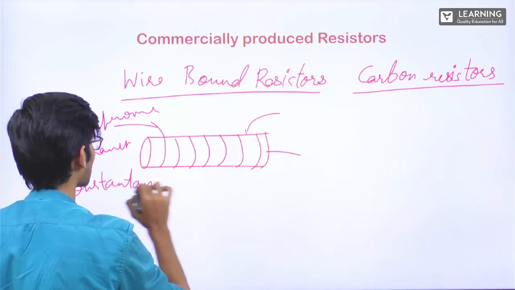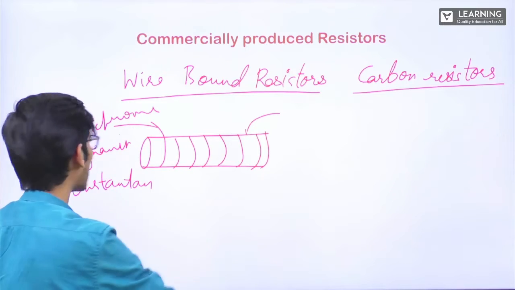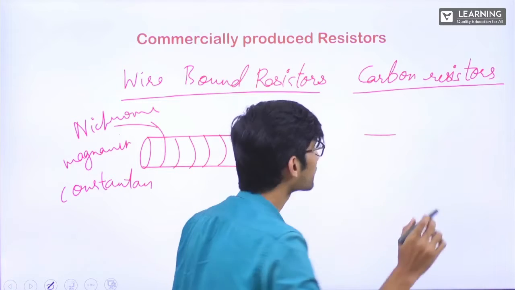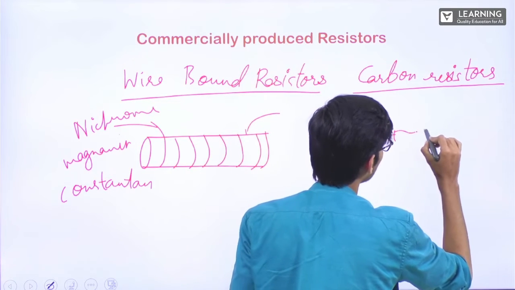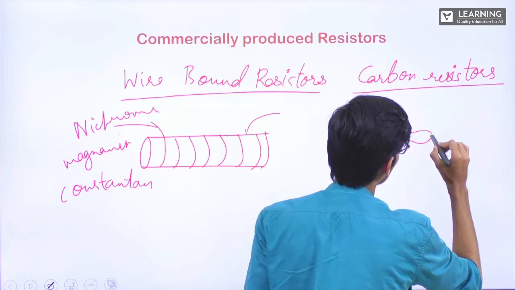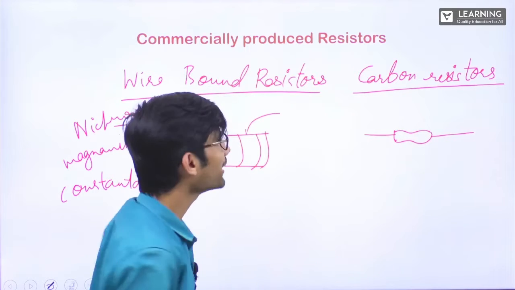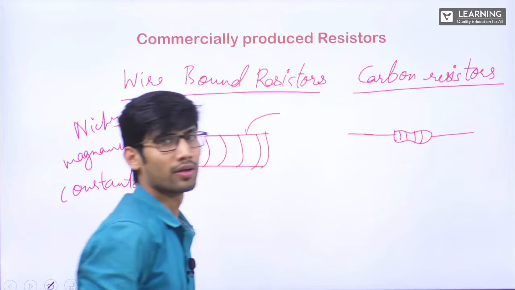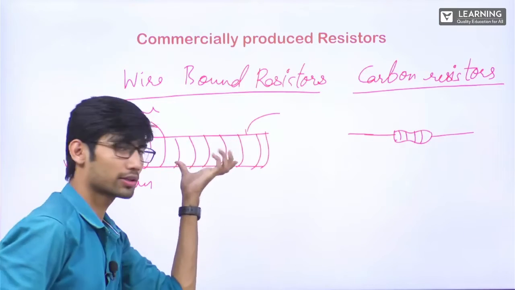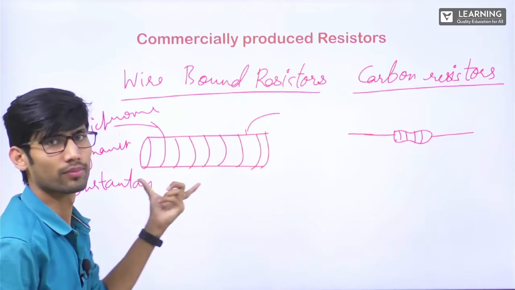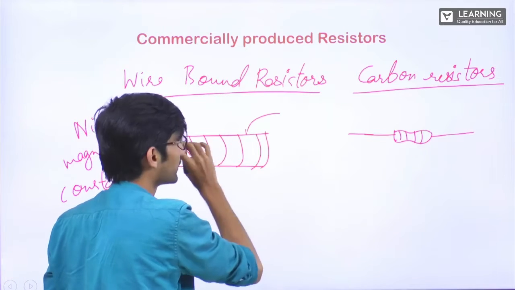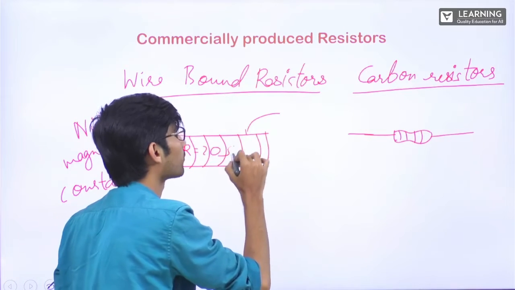If I talk about carbon resistors, you would have seen in your laboratories, they are very small, very compact. They are something like this. And you would have seen some color bands on it. See, here this is a bit big. They will cover it, and after that, they will write the value of resistance here only, that this is 20 ohm, 30 ohm or whatever.